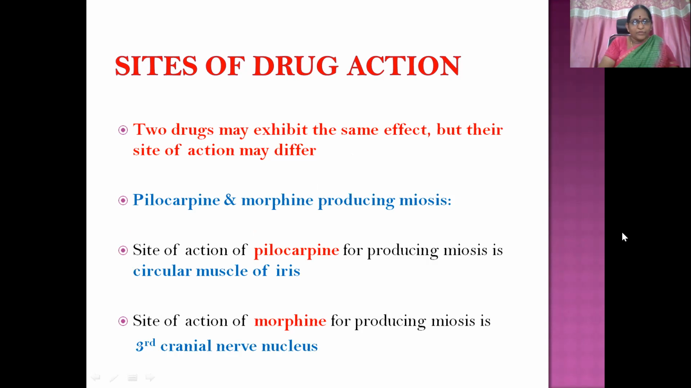Pilocarpine and morphine producing miosis. Site of action of pilocarpine is the circular muscle of the iris, whereas morphine acts on the third cranial nerve nucleus. But both the drug molecules produce the same effect, that is miosis.